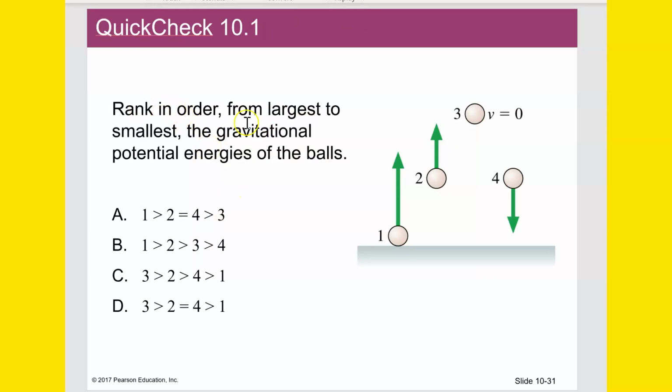All right. Quick check 10.1. Rank in order from largest to smallest the gravitational potential energies of the balls. Okay. Remember, potential energy is energy due to the position. Gravitational potential energy is due to the position above the Earth. So the potential energy of 3 is the highest. 2 and 4 are equal. It doesn't matter which way they're moving. The potential energy is just due to the position at that moment. And 1 is the lowest. So we'd say 3 is greater than 2, which equals 4, which is greater than 1.